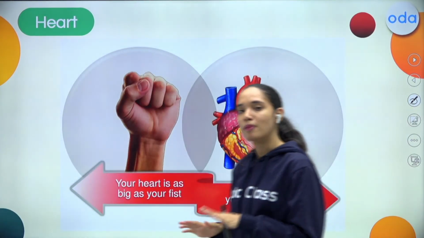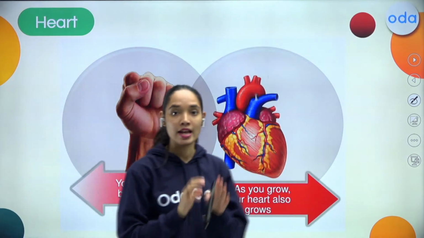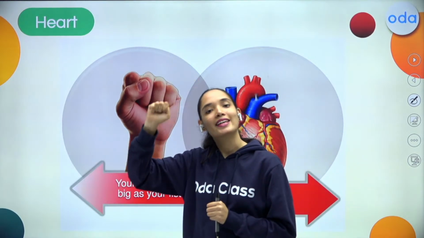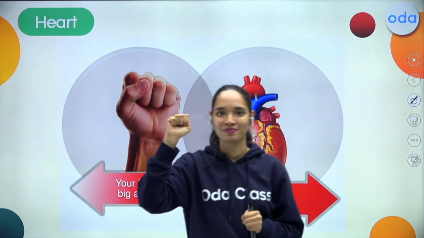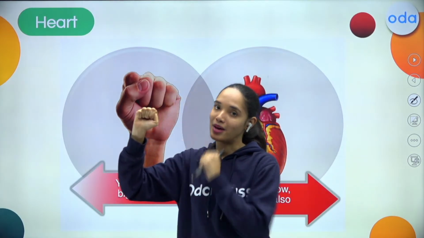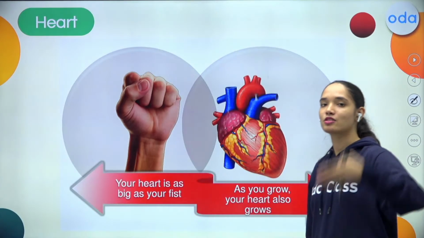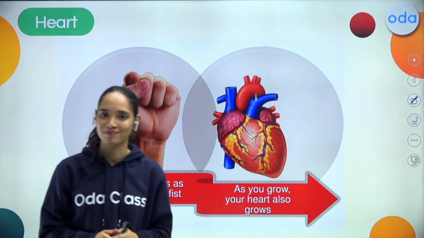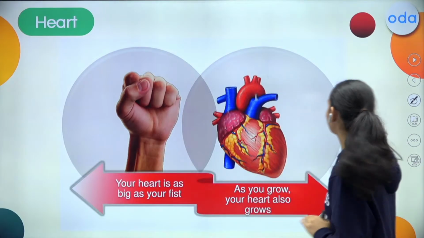Now, talking about its size, the average size of our heart is as big as our fist. So this is my size of heart, and you can check your size right now. It is as big as my fist. And do you know what, my dear students? As you grow, your heart keeps growing.